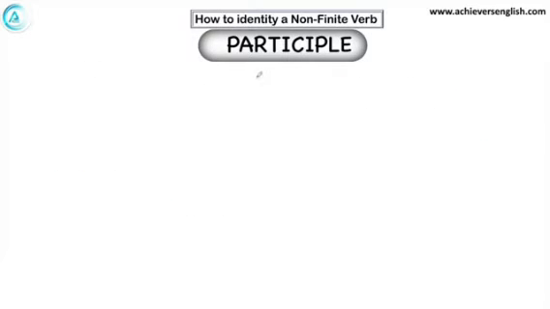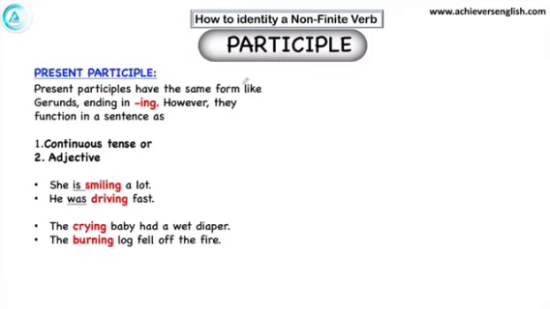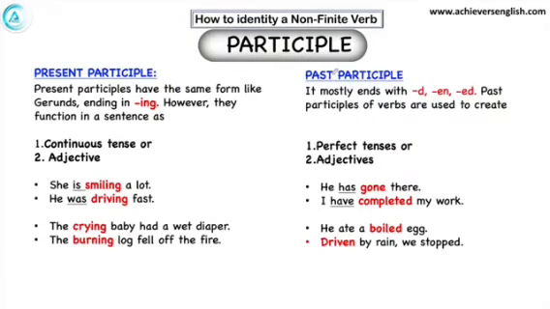Friends, we have learned that a gerund works as a noun. Now we will see that participles are of two kinds, present participle and past participle. Present participles also end with the ing form and gerunds also end with the ing form. But the difference is that present participles work as either the continuous tense or as an adjective. They don't work as a noun.